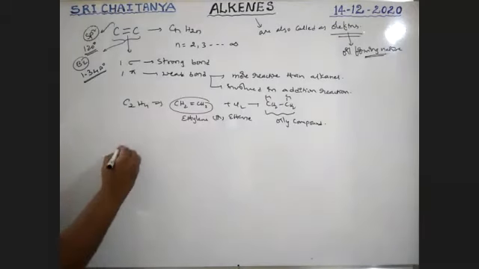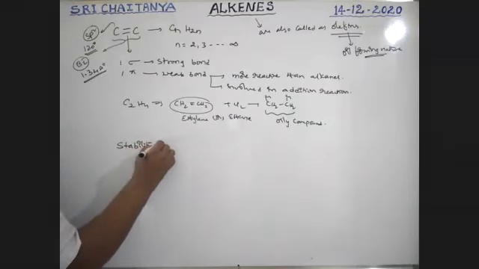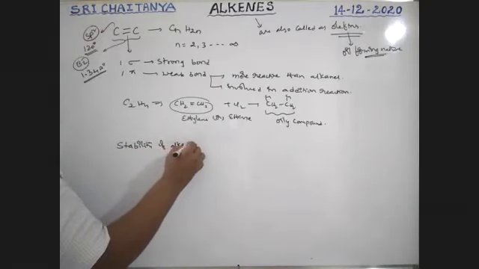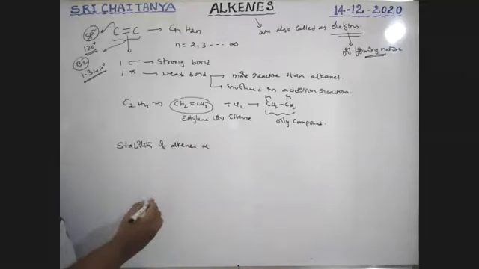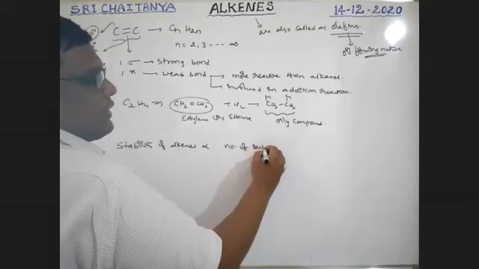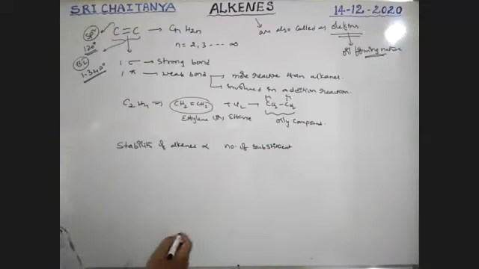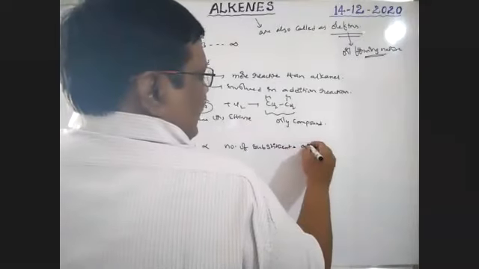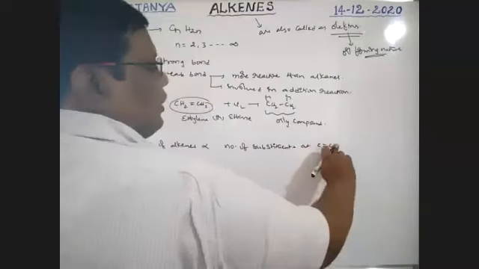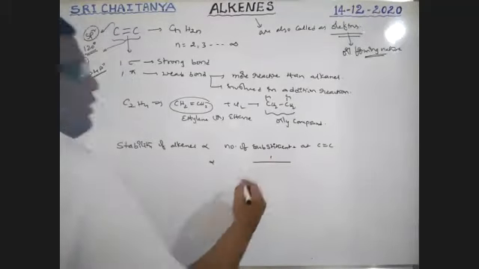Next, what about the stability of these alkenes? Stability of alkenes, we already completed, boys. Stability of alkenes is directly proportional to the number of substituents at C double bond C, and inversely proportional to heat of hydrogenation.